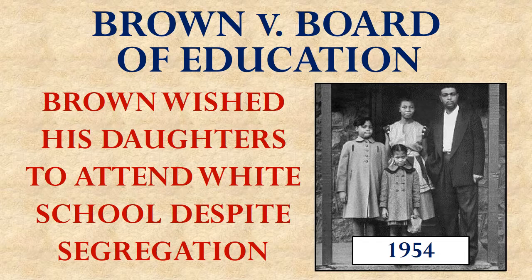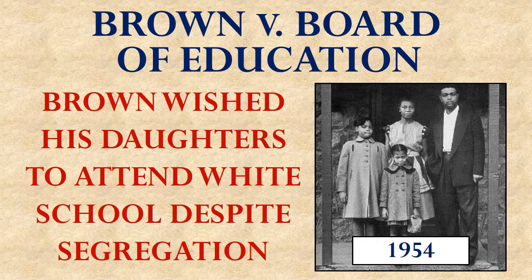So for that reason, this family could make a claim that would generate sympathy for their cause. They could say, look, our little girls walk to school. We want them just to go to the closest school to our house, which happens to be designated all white. Why should they have to walk by the school closest to our house to go to a different one? That's treating them unequally. All right, so we had this group of families, these different cases that were sponsored by the NAACP, that all got consolidated together before the United States Supreme Court to decide about the constitutionality of children going to segregated schools.